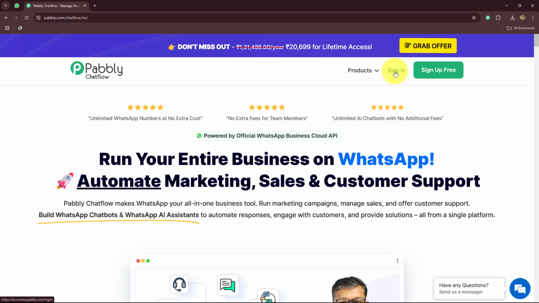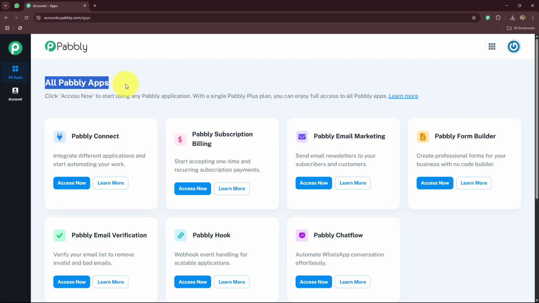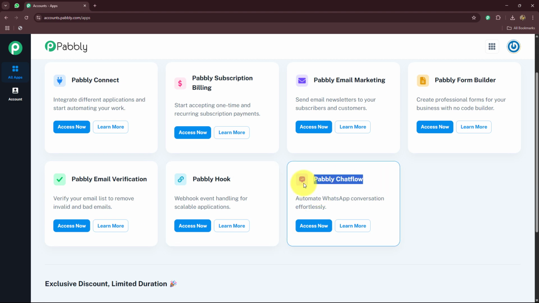Now, as an existing user, currently I'm going to click on sign in. This is the all apps section where we can find all the products that are offered by Pabbly. To create our WhatsApp chatbot, we are going to use Pabbly Chatflow. So let's click on access now.